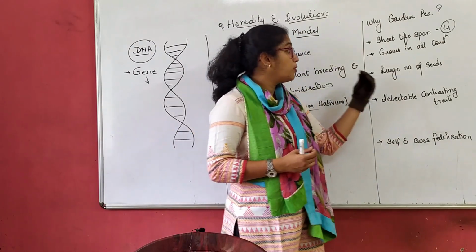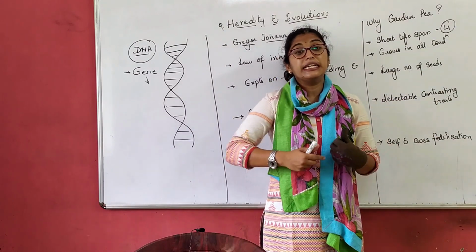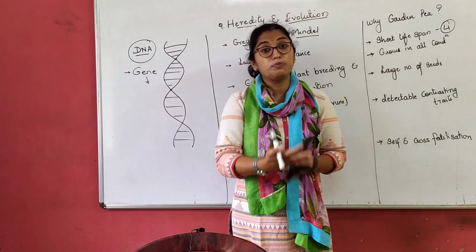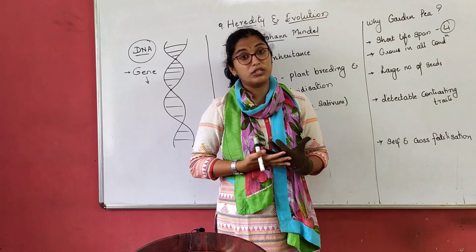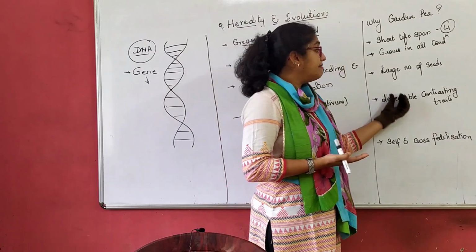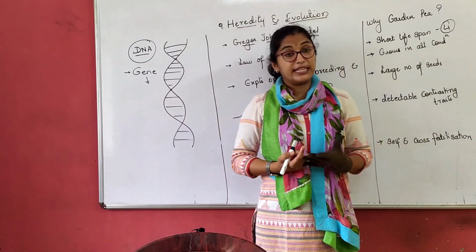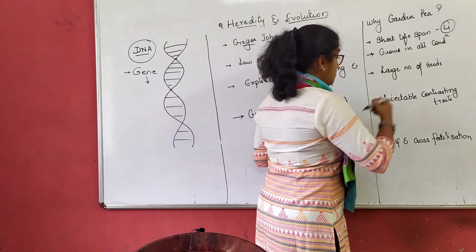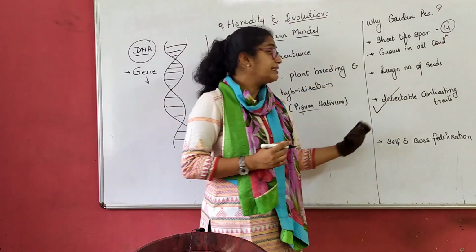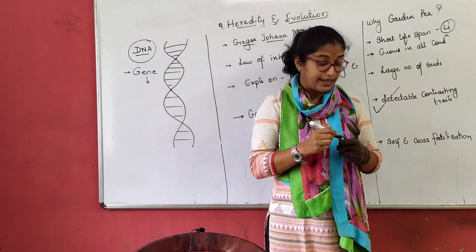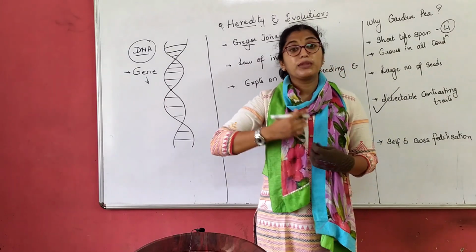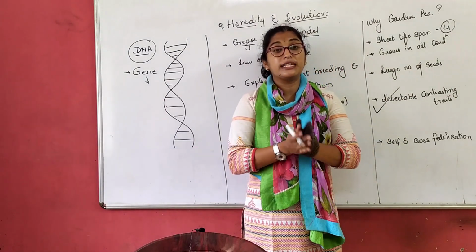So hence it is providing a large number of seeds. He can study, he can again cross-pollinate them, easy for him to study. Then detectable contrasting traits. Yes, this is the main reason here. Detectable contrasting traits. Now detectable means he could see many contrasting traits.